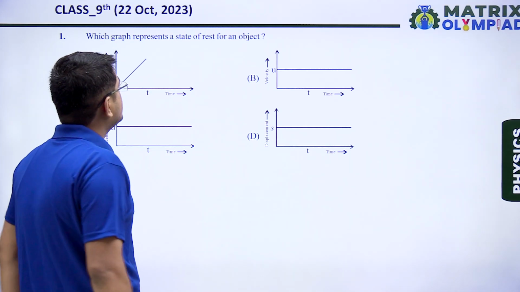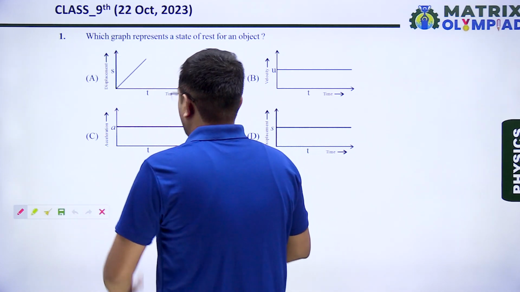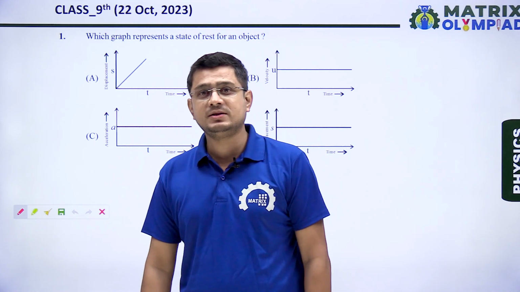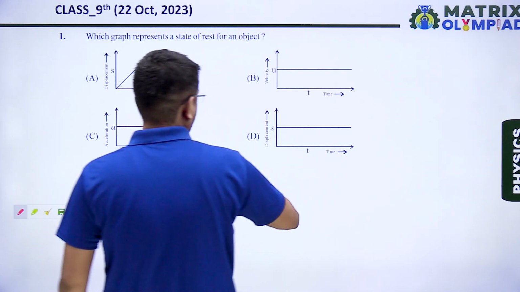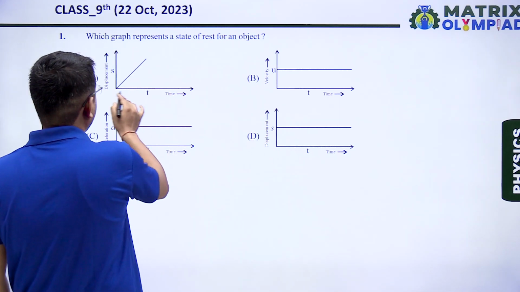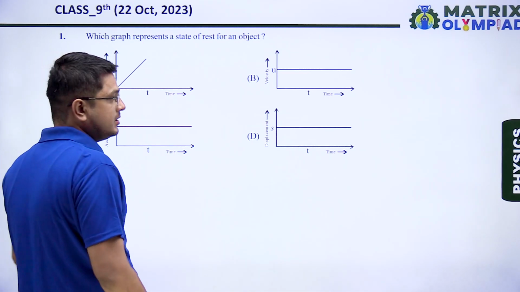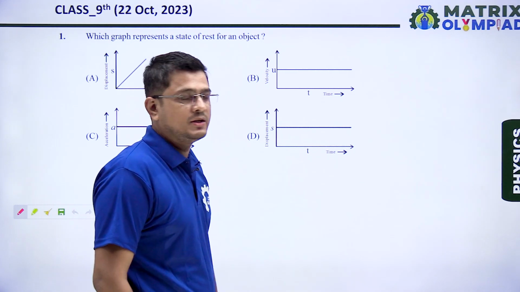Which graph represents a state of rest for an object? So when an object is at rest, then the displacement or distance traveled by the body does not change. Out of these four graphs, we can see that with time displacement is increasing proportionally. So the object is not at rest. Here velocity is constant. That means the object is moving with constant velocity.